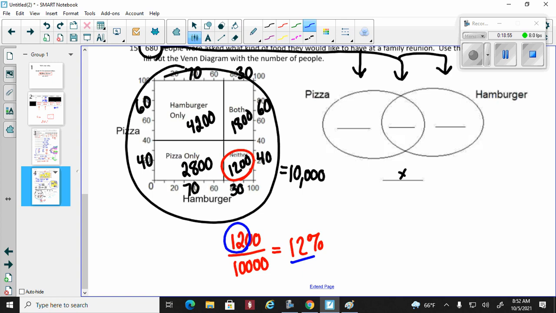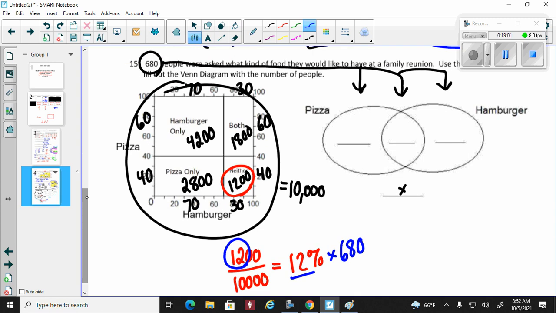That's kind of a shortcut. So 12% times the number of people that took the survey: 680 times 0.12. I'm going to round here, and that's going to be 82.